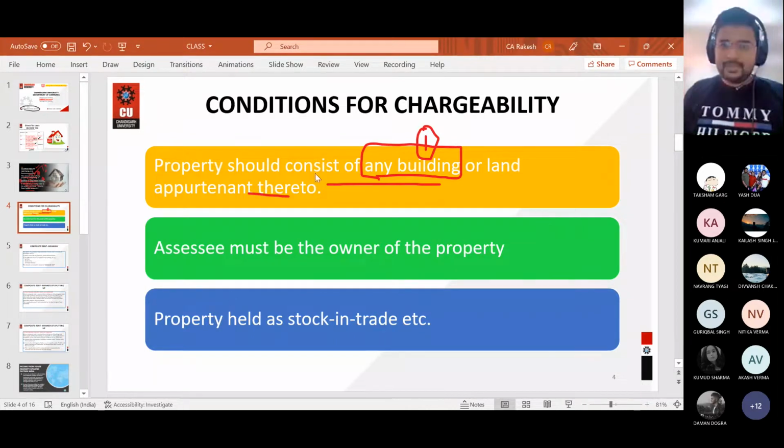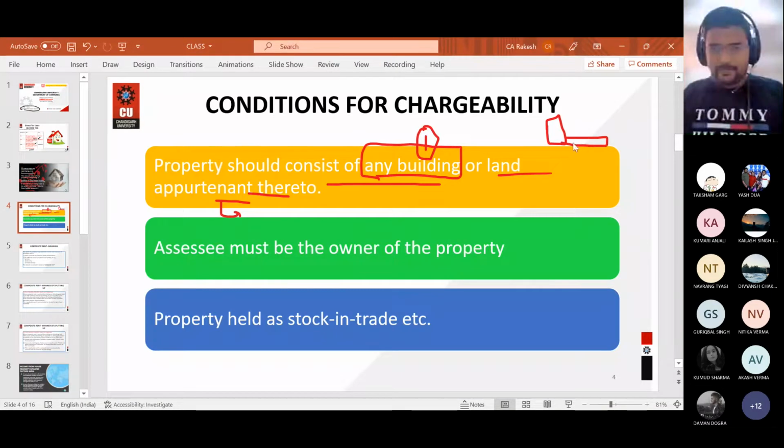Moving further, land appurtenant thereto. It is nothing but land connected. For example, you are having a house, and in front of this house you are having a small garden, and you are receiving rent of, let us say, rupees 25,000 from this property.